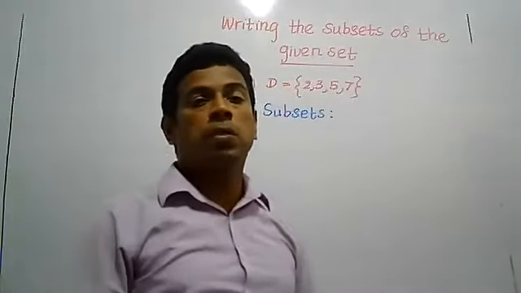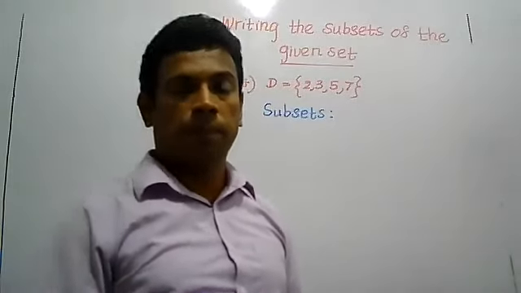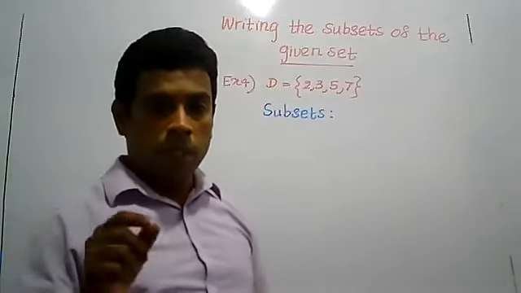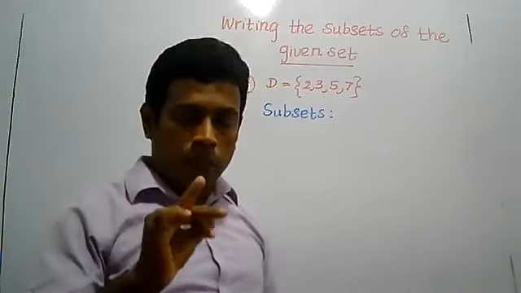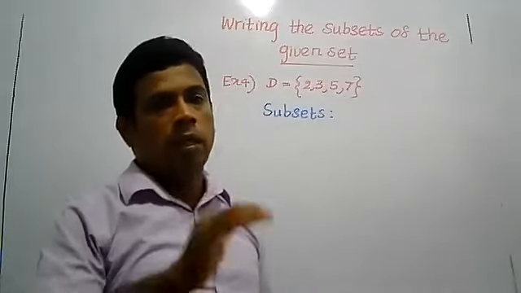The total number of subsets should be 16. Right. 1 element each, 2 elements each, 3 elements each, the given set and the null set.